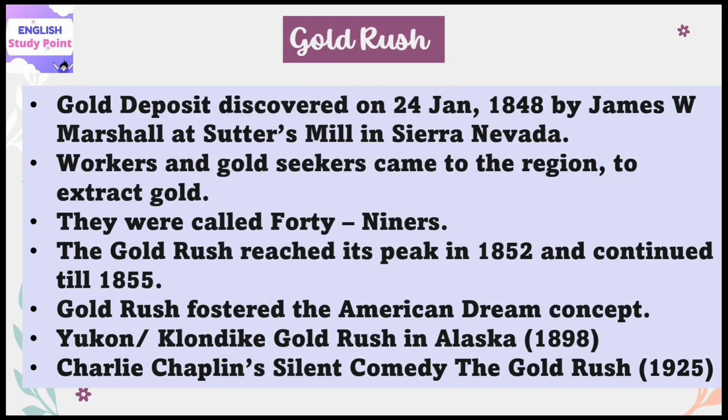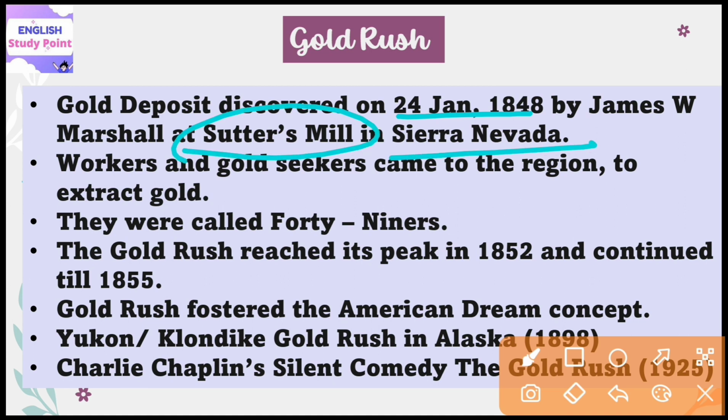During American Romanticism, an important event, the gold rush, took place. During this time, gold was discovered in California on 24 January 1848 by James W. Marshall at Sutter's Mill in Sierra Nevada, which is situated in California. Over 3 lakh workers and gold seekers came to this region to extract gold, and these people are also called the 49ers, because they had a vision of a gilded promise, or they came in the hope of extracting immense wealth from this place.